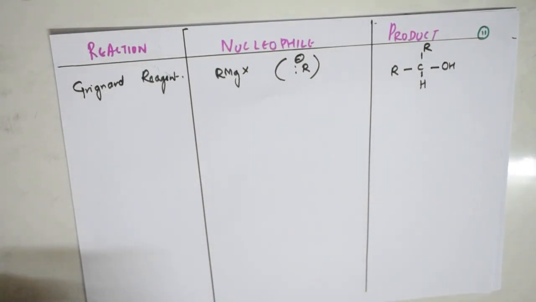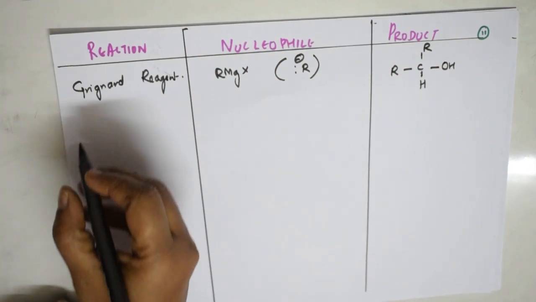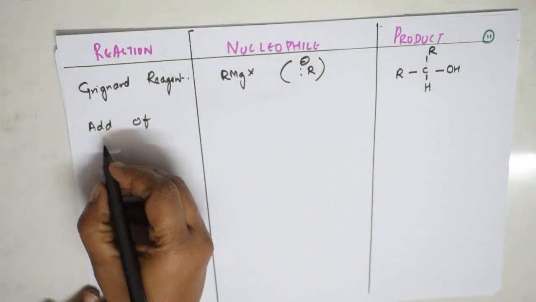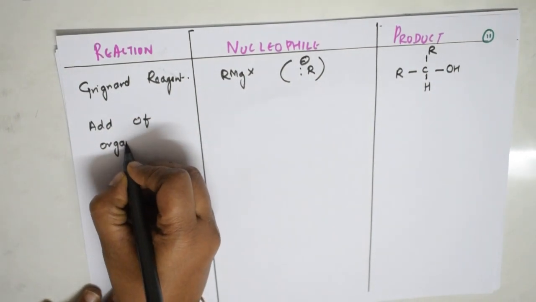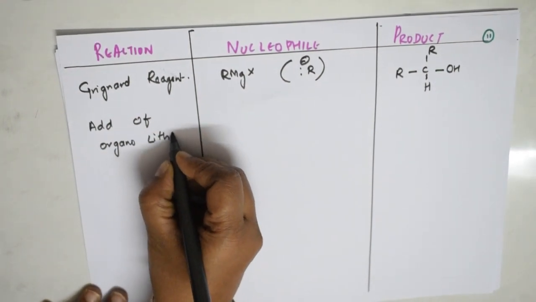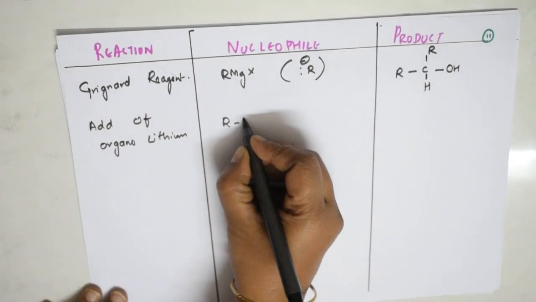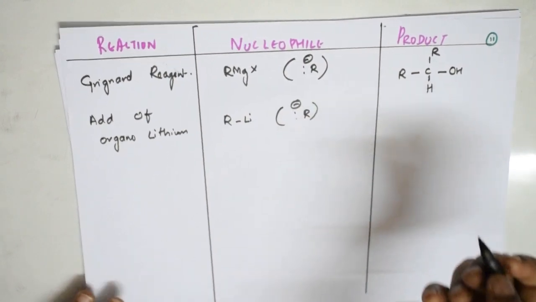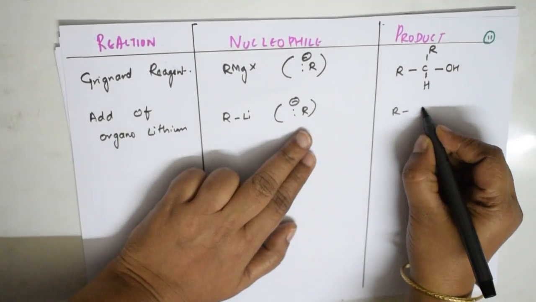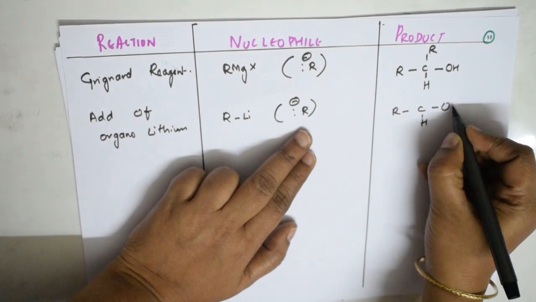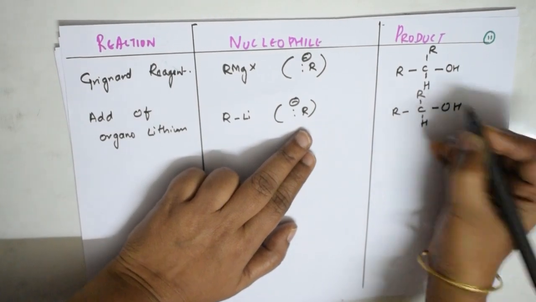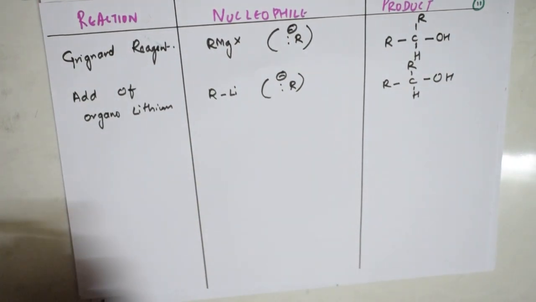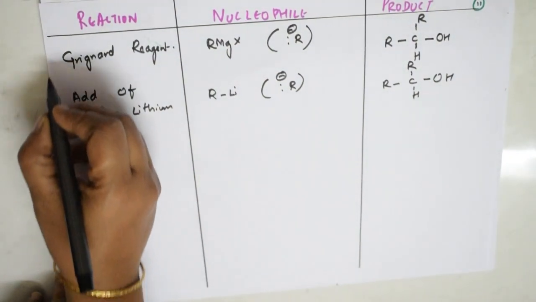And next, let us come and add one more, addition of organolithium. Organolithium is nothing but RLi. In this, what is the nucleophile? Again, it is an alkyl group. So what product do you get? You're going to write R, CH, OH and in the nucleophile place R. Simple, isn't it? Right.